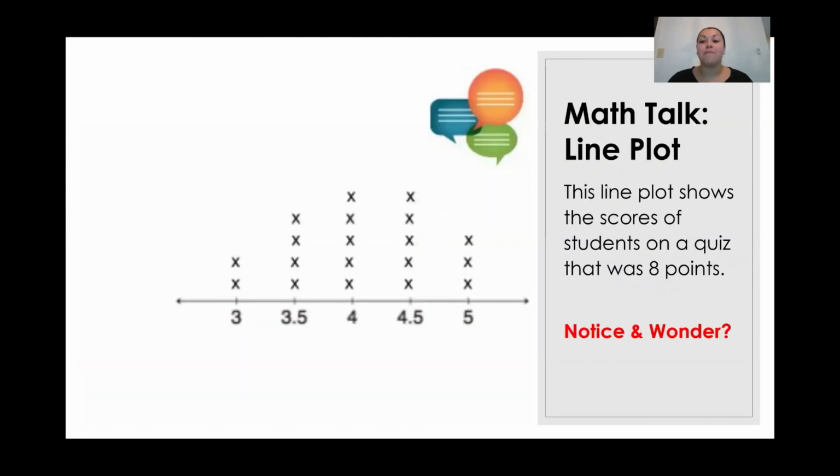So we're going to start with a math talk. This math talk is related to a line plot. As you can see here, we have a line plot, and this line plot shows the scores of students on a quiz that was 8 points. So out of 8 points, several students got 3, several got 3.5, several got 4, several got 4.5, and several got 5 out of 8 points. Let's take about 30 seconds to notice and wonder some things, and then we'll discuss them.